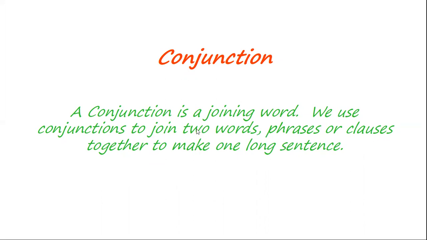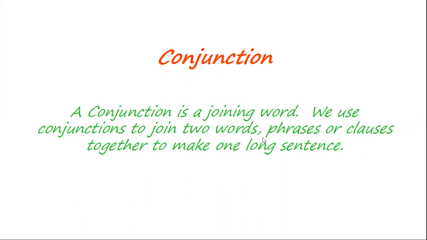Okay, so conjunction. A conjunction is a joining word. We use conjunctions to join two words, phrases, or clauses together to make one long sentence. So to make one long sentence, we should add two words, phrases, or clauses so that we can get a long sentence.